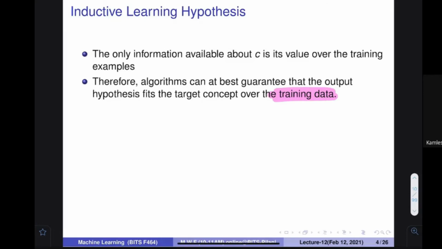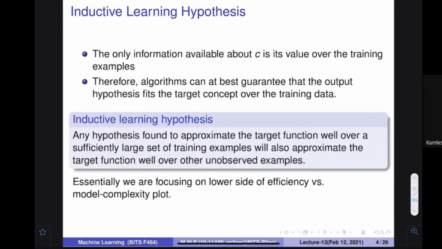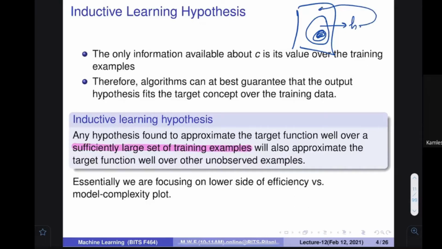And now the very important hypothesis comes, which we saw in the last class as a final thing. It says that if a sufficiently large set of training examples is given to you, meaning this particular set is not very small but sufficiently large, then the hypothesis that you come up with is going to generalize over here. Does it make sense, is this line clear? It is telling that if you are using a sufficiently large number of examples, then whatever hypothesis you come up with is going to generalize.